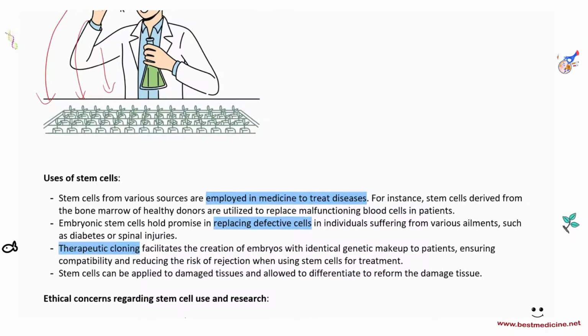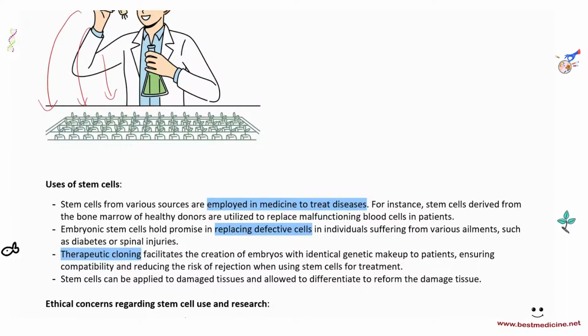Using stem cells. How can we use stem cells? And nowadays, I've seen a couple of questions recently. You have 3 different kinds of papers. You have combined science papers, you have single science papers, you have triple science papers, and in some of these papers, this topic is now showing up. So stem cells can be used, of course, for cloning of plants, right? But also we can use them in medicine to treat diseases.